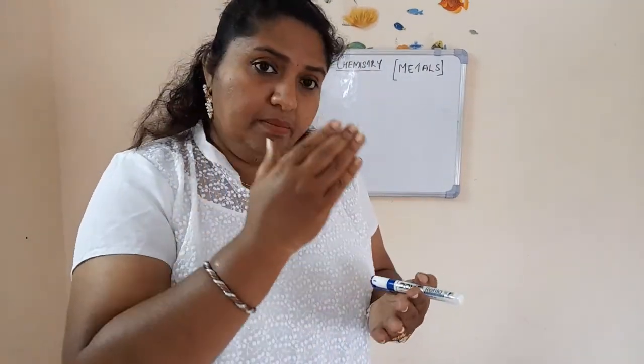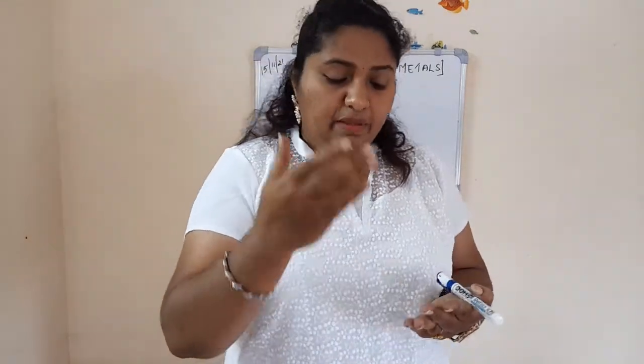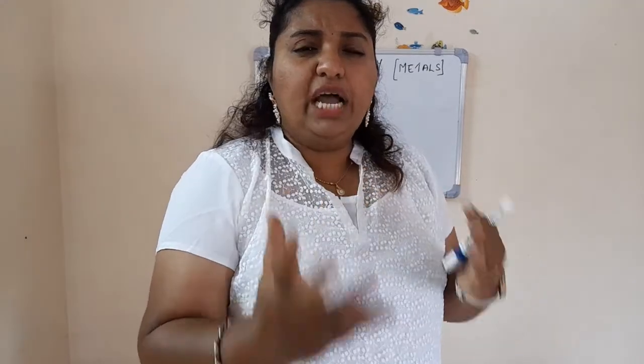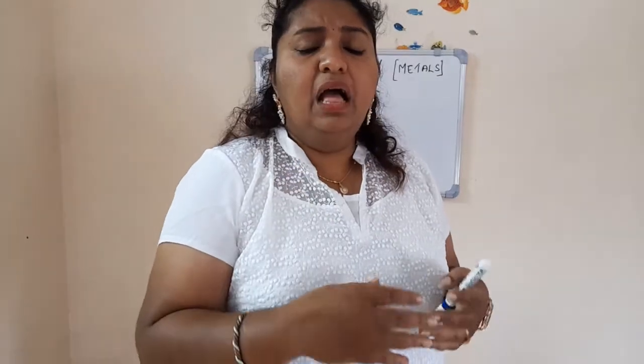Now, when you cut a metal into 2 pieces, suppose sodium, the freshly cut part will show a shiny appearance. It's a similar case with all the metals. When you cut them, you can see how shiny they are.